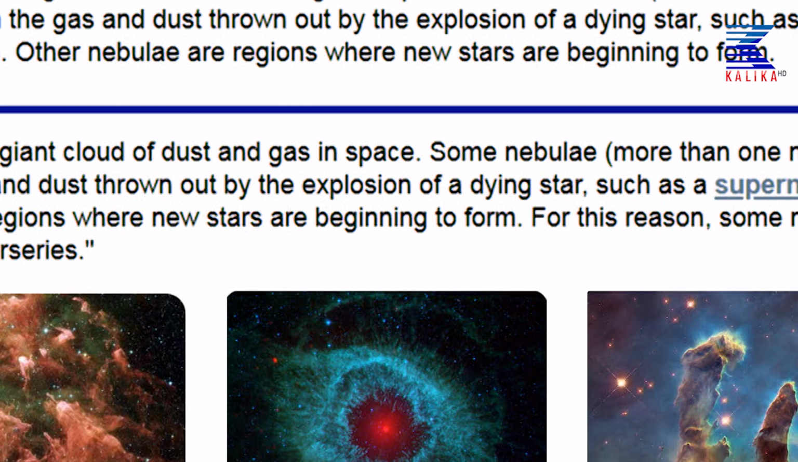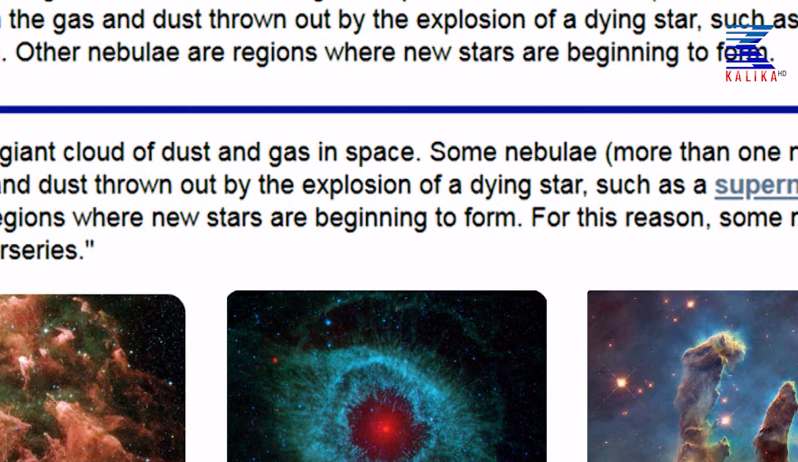A nebula is a giant cloud of dust and gas in space. Some nebulae, more than one nebula, come from the gas and dust thrown out by the explosion of a dying star. That means a star which is about to die, after it turns into a huge red giant, finally undergoes an explosion we call a supernova explosion. During a supernova explosion, many dust particles and gaseous matter scatter all over the universe. You can see the second picture in the picture list. That is all about supernova explosion, with gaseous dust matter scattered everywhere.